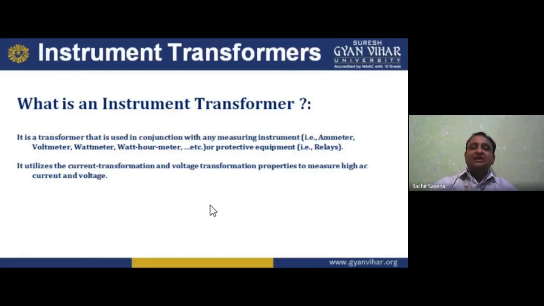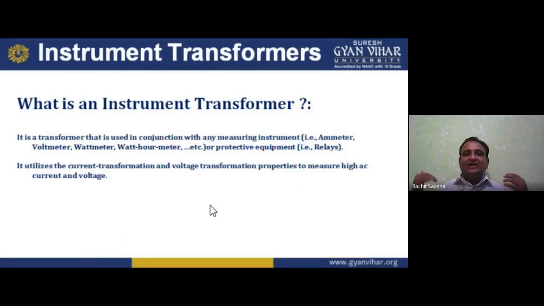So we can say we are using instrument transformers to measure high voltage and current, because an ammeter and voltmeter have certain limitations. For example, a voltmeter we can use at most for 220 volt measurement. If I want to measure in kilo, that is 10 raised to the power 3, 1000 volt, 1000 watt, 1000 ampere, a simple voltmeter, wattmeter, or ammeter is not sufficient.